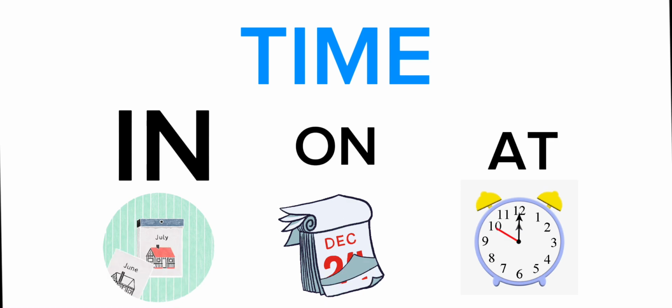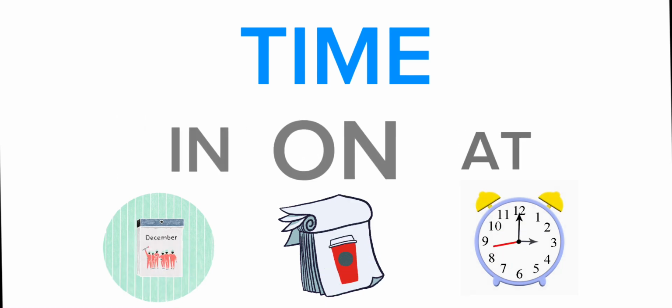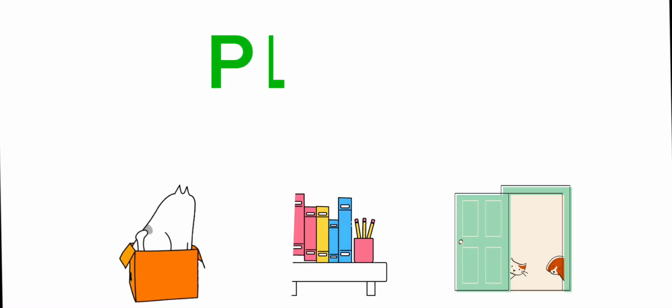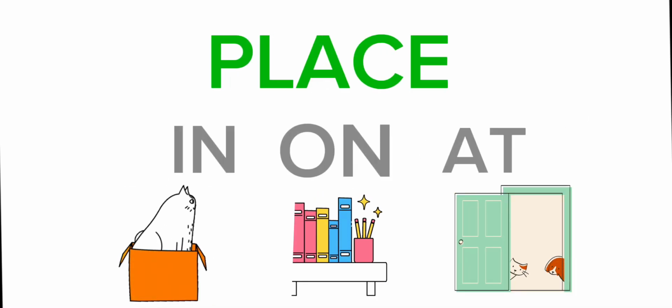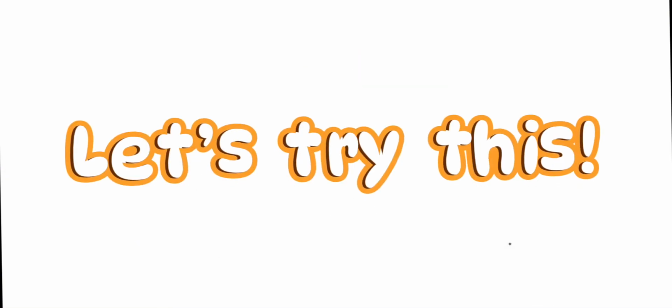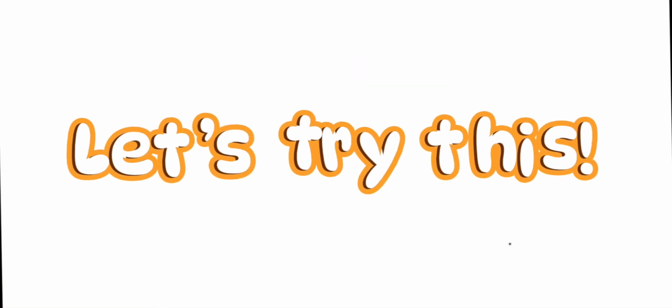We have here prepositions of time and place. In time, we use in for months and years, on for days, and at for exact time. For places, in means inside, on is on top, and at for a specific spot. Now you know how to use each type of preposition.